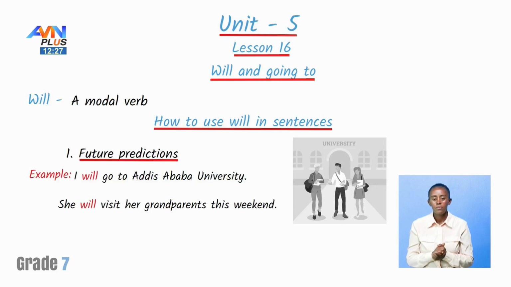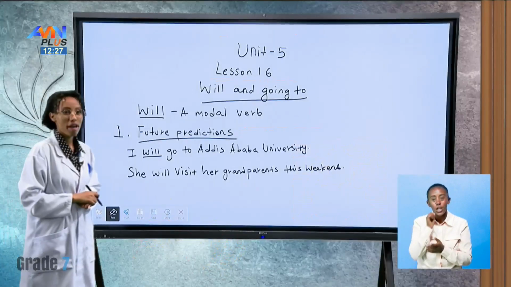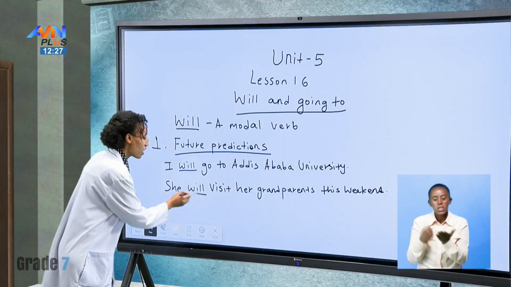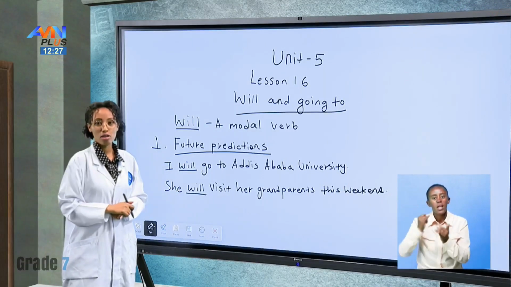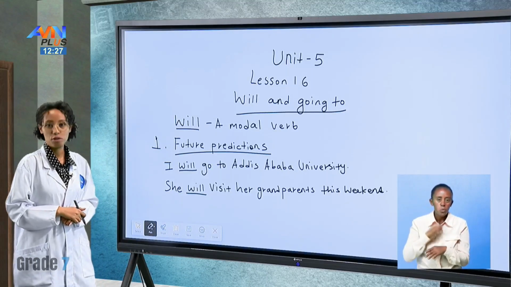She will visit her grandparents this weekend. Again, we have used will to talk about future predictions, things that we will do in the near future.